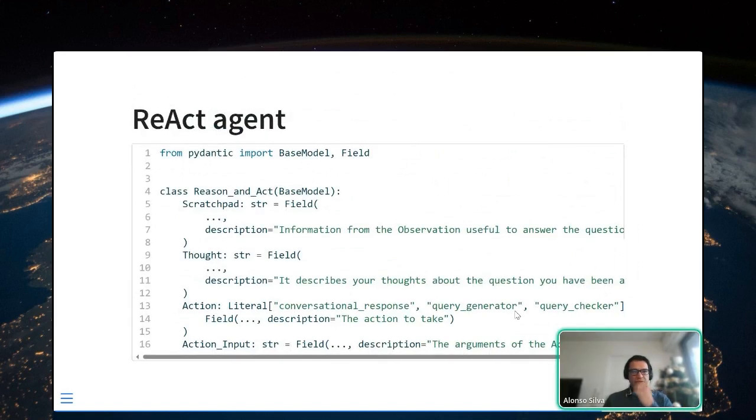Okay, and now what I'm going to do is force the LLM to follow this fake function, which is going to be thought, action, and action input. And I'm also providing a scratchpad. And basically, the LLM will need to fulfill a sort of JSON in which he will need to give me a thought. He will need to give me what's the action he wants to take. And these actions can be only one of these three actions: conversational response, query generator, or query checker. And the action input, which needs to be the argument of that action.